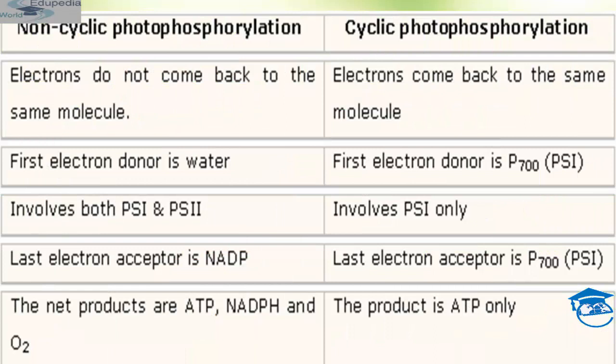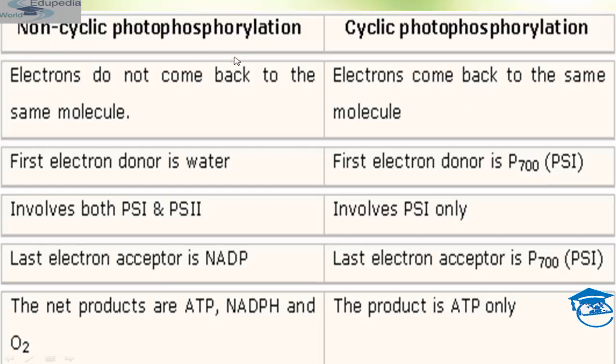So what's the difference between non-cyclic and cyclic photophosphorylation, students? Electrons do not come back to the same molecule in non-cyclic photophosphorylation, but in cyclic photophosphorylation, electrons come back to the same molecule, that is your P700. Now who's the electron donor? The first electron donor is water in non-cyclic photophosphorylation, and in cyclic photophosphorylation, the first electron donor is P700.